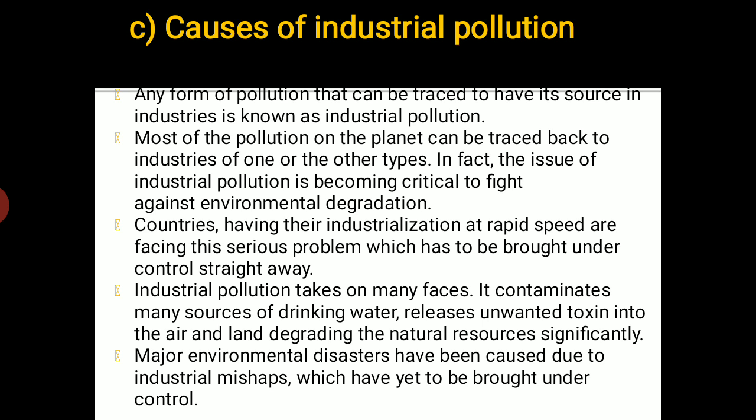Most of the pollution on the planet can be because of the industries. One or the other types of industries run all over the earth and that creates a lot of pollution. In fact, the issue of industrial pollution is becoming critical to fight against environmental degradation.